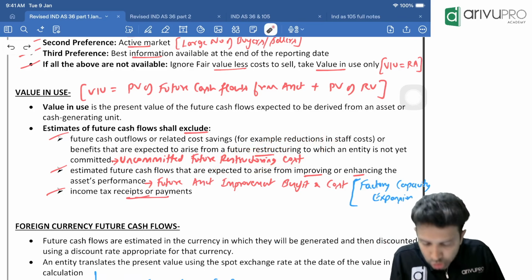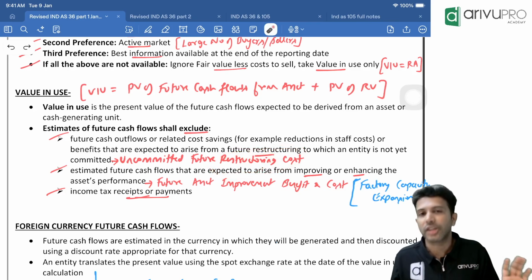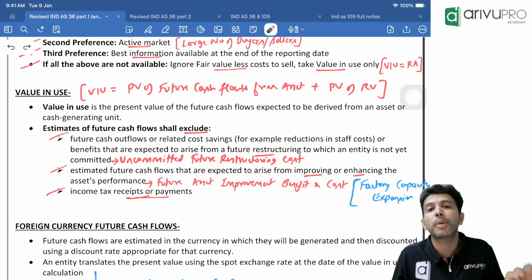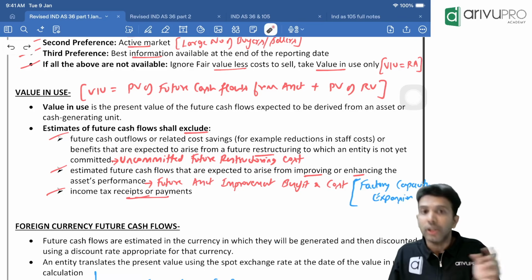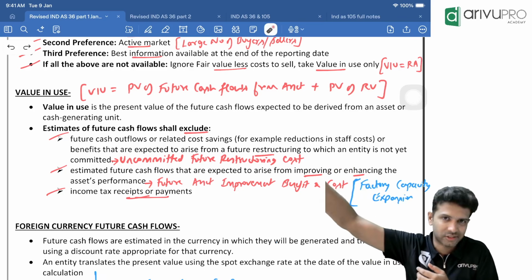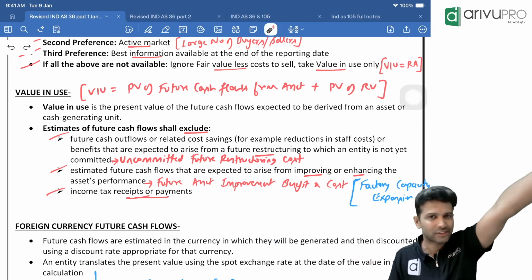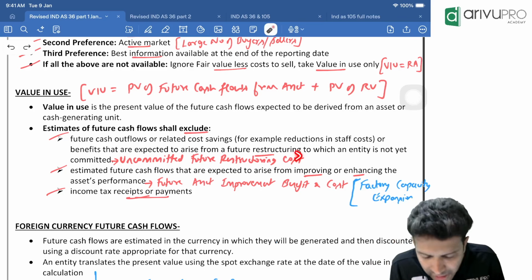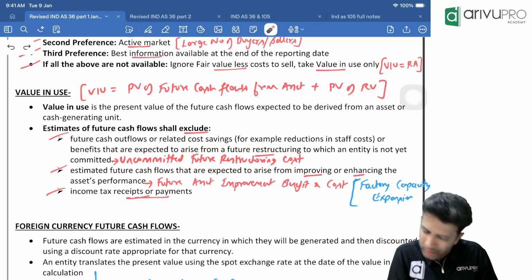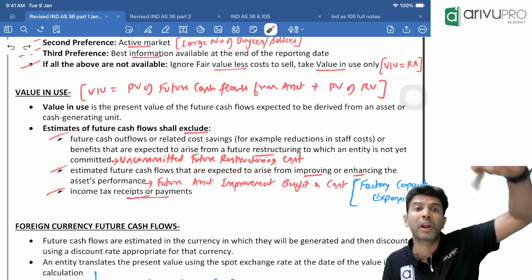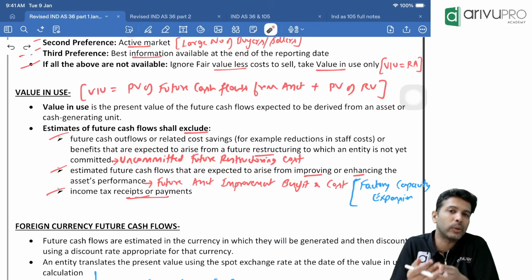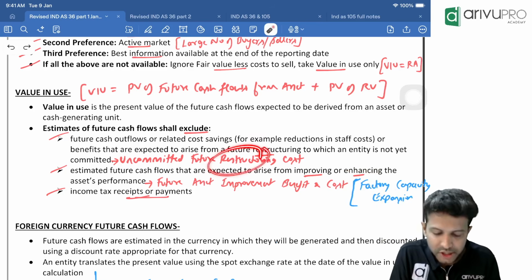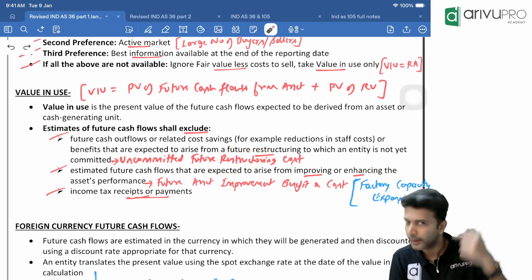So whenever restructuring happens, right, the old management and certain non-performing employees will be fired. You may decide to buy some new assets, invest in new technology or new assets. So that restructuring will always come with certain cost. That uncommitted future restructuring cost is ignored because restructuring is related to the overall business, not specifically related to any specific asset. Impairment is a specific asset related activity. Restructuring is overall business related activity. So there is a mismatch.